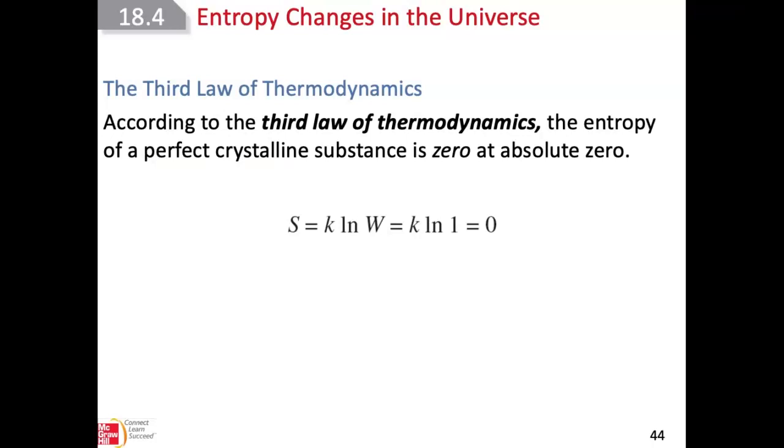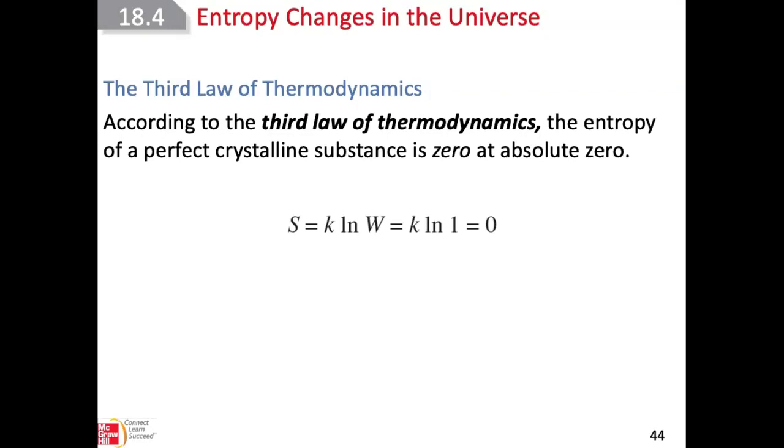Now the third law of thermodynamics tells us that the entropy of a perfect crystalline substance at absolute zero, or 0 Kelvin, is 0. This is the third law of thermodynamics. So the entropy can be 0 only at absolute 0, which is 0 Kelvin or minus 273.15 degrees Celsius.